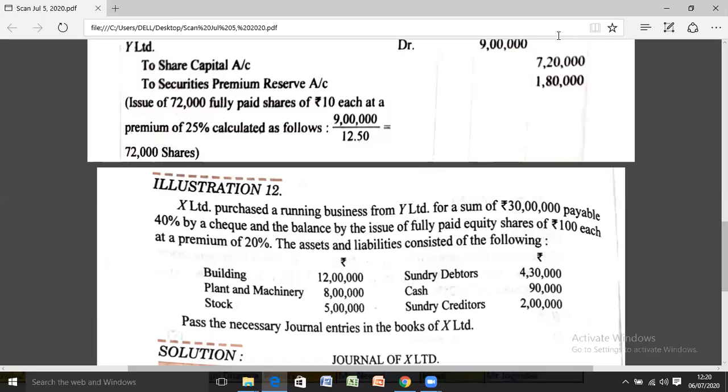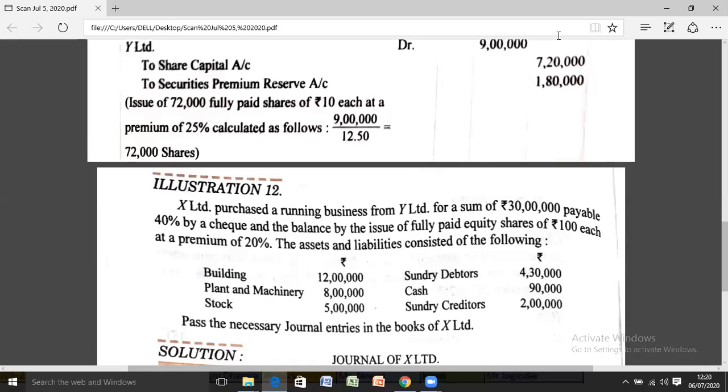Let's read the statement, then the concept will be more clear to you. X Limited purchases a running business from Y Limited. See, X Limited is purchasing a running business, not a single asset. X Limited is purchasing, so X Limited is the buyer, please mark in your books.